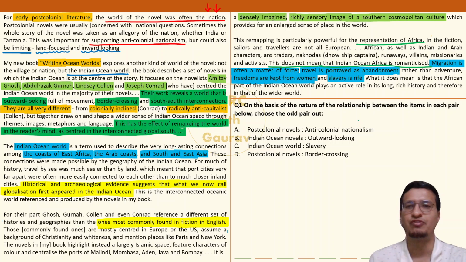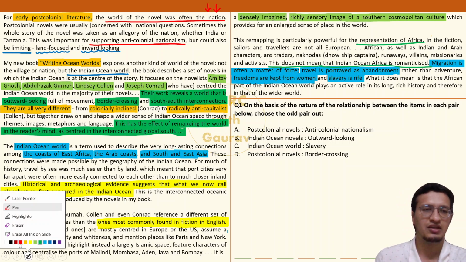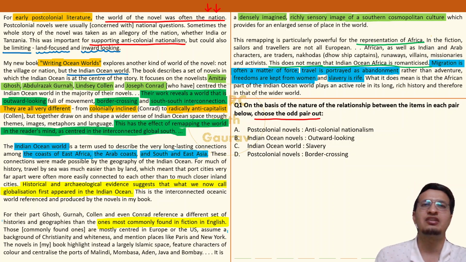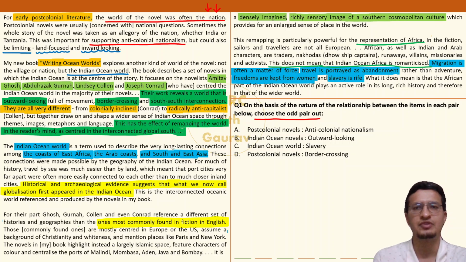Coming to the first question. Some kind of analogy, some kind of pair is given. Choose the odd pair out. Should be a fair game. It means that three pairs are going to be legitimate. Let's try to see what kind of relation is present.